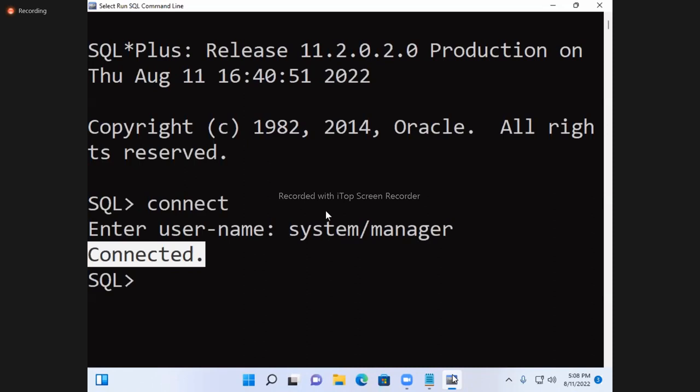But is it the database? No, it is not the database. Whenever you install database software, two parts are installed, one database and one application. But where is the database? We cannot see it. It is the backend.